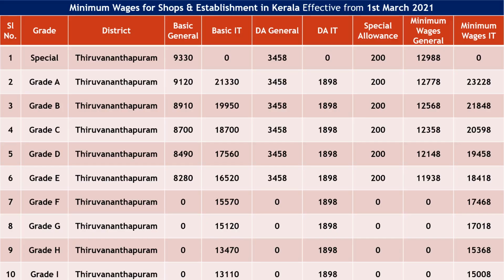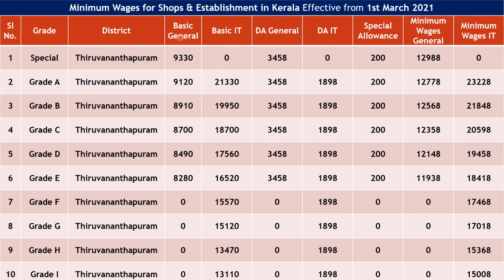See, you can see here the chart of minimum wages, how it's bifurcated and how it's calculated. So you can understand here the first column is the grade column. So here is the grade: special grade, A, B, C, D, E, F, G, H, I. As per the grade, employee category will be bifurcated, and it will be different district wise. So this is the basic general and this is the basic IT. This is the dearness allowance general or dearness allowance for IT.